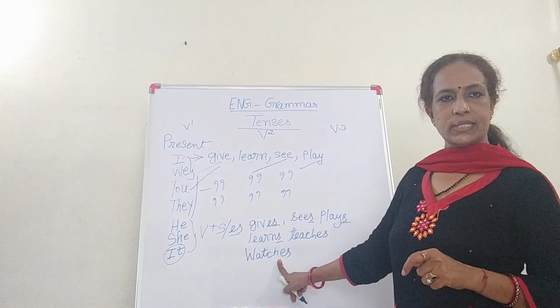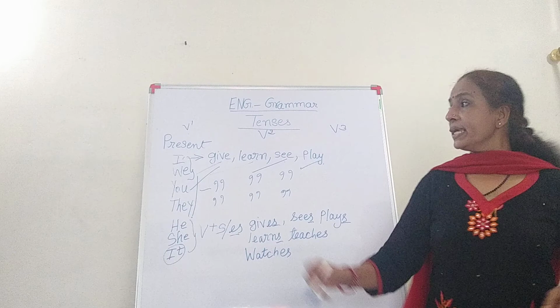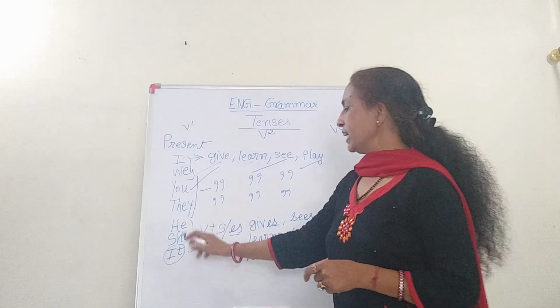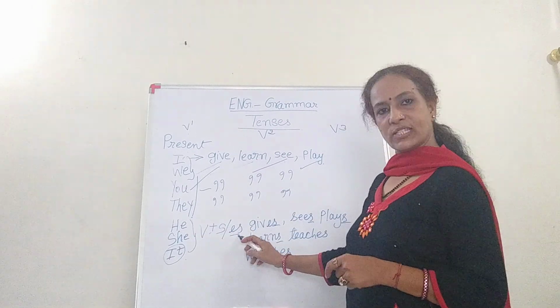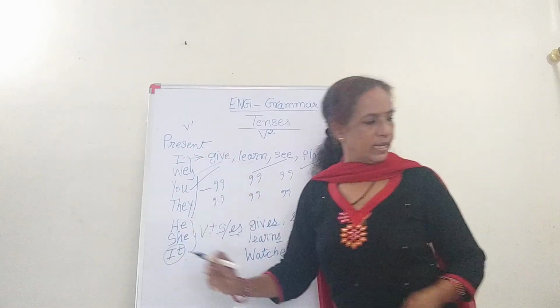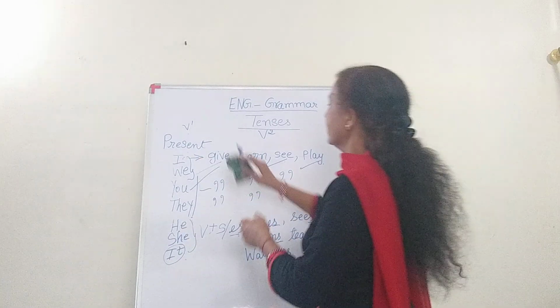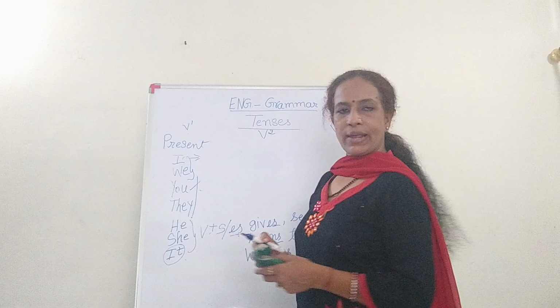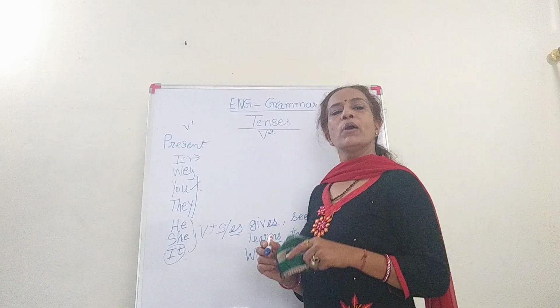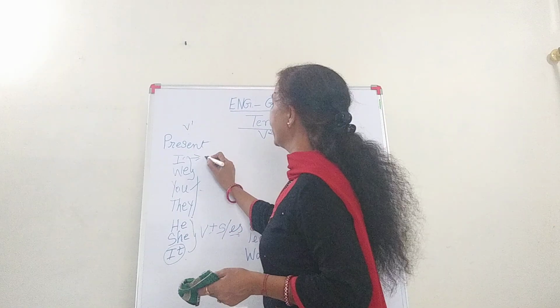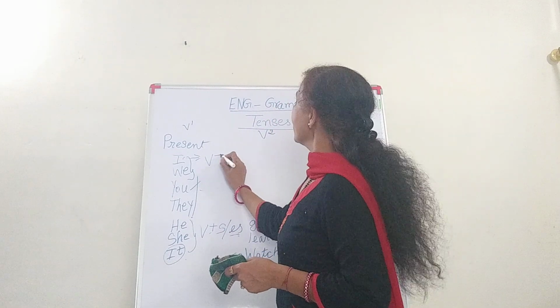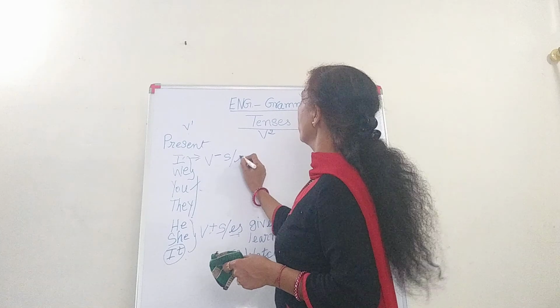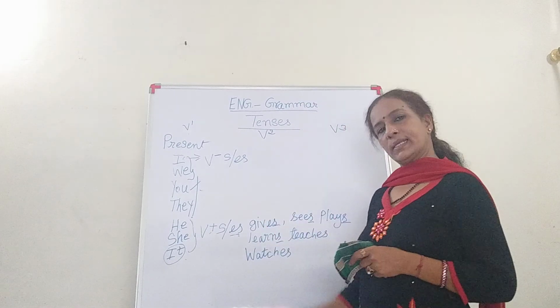So that is the changes. Now, here when I have showed you he, she, it, verb plus s or es. Similarly, here also I write that is I, you, we, they, where verb is in the original form. For your easy understanding, verb that is we minus s or es. Clear this one?